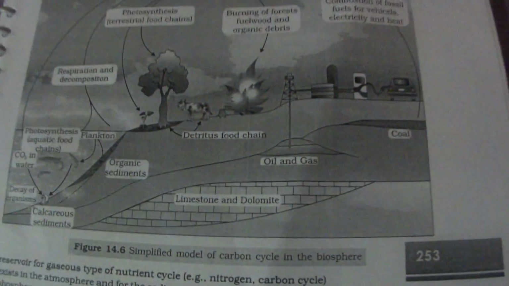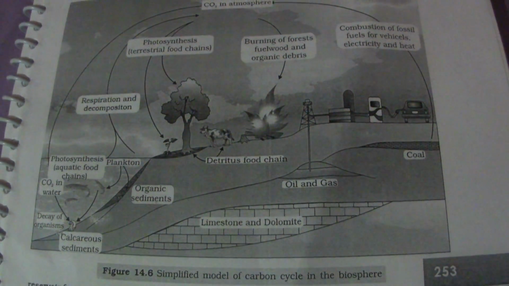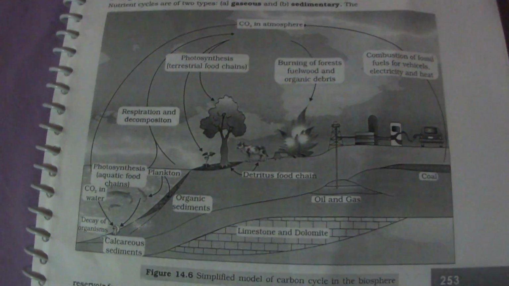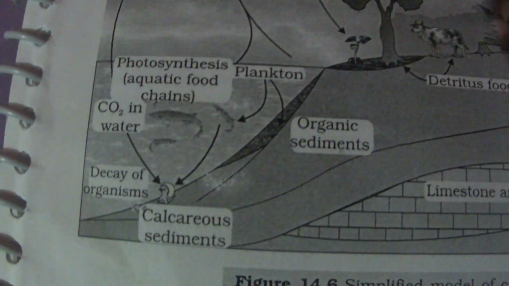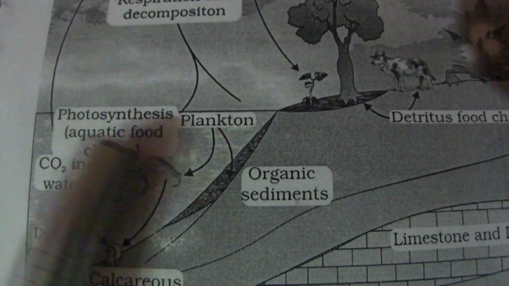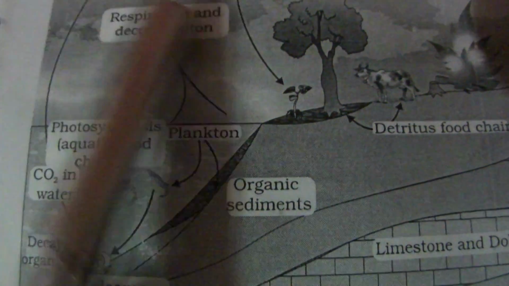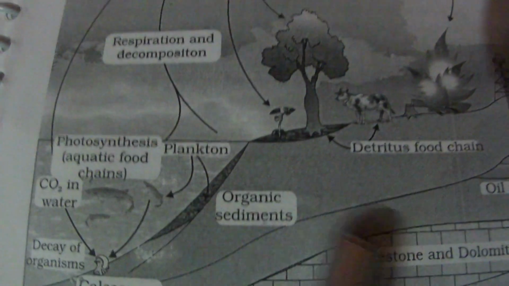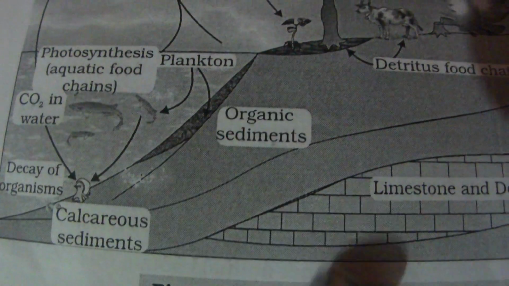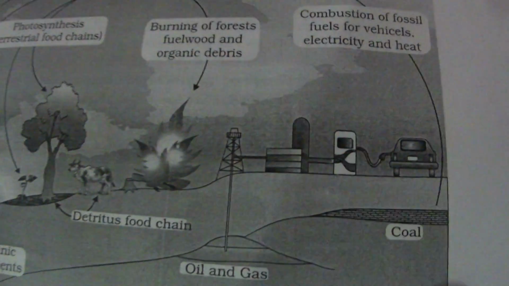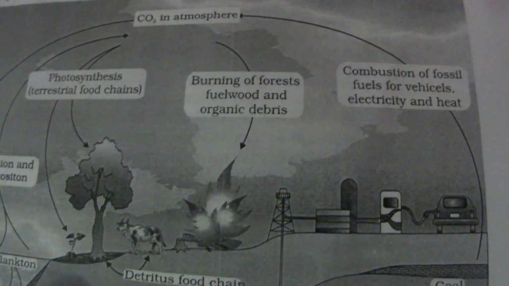This is the diagrammatic representation of the simplified model of the carbon cycle in the biosphere. Here we have the calcareous sediments, the decay of organisms, and photosynthesis in the aquatic food chain. Then respiration and decomposition, the organic sediments, and the detritus food chain, the DFC, are shown here. Then the oil, gas and coal. So this complete cycle is shown here.